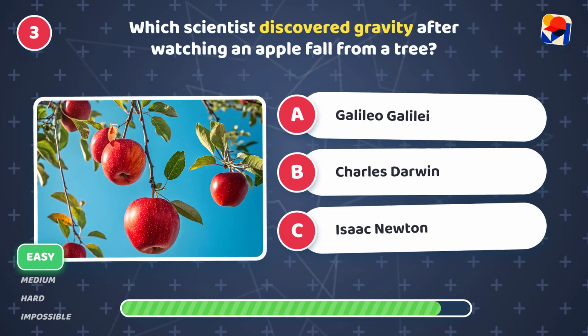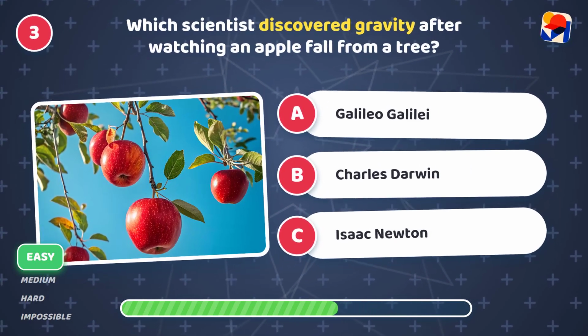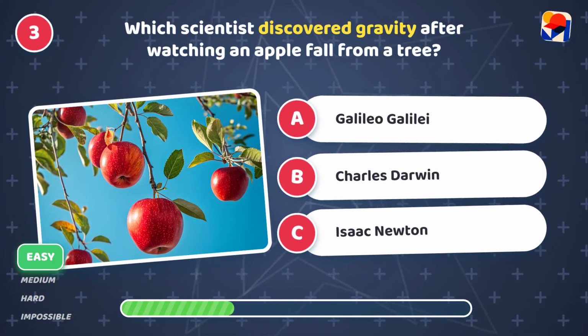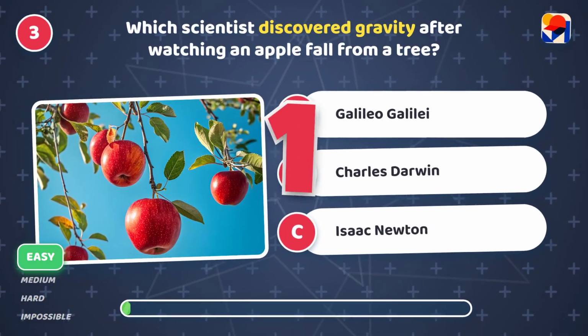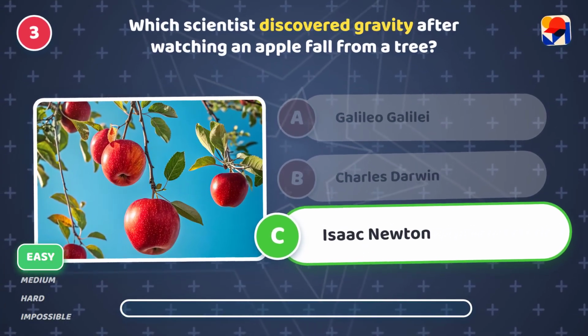Which scientist discovered gravity after watching an apple fall from a tree? Is it A, Galileo Galilei, B, Charles Darwin, or C, Isaac Newton? It's C, Isaac Newton. He discovered gravity from falling apples.